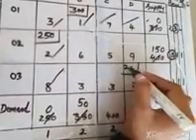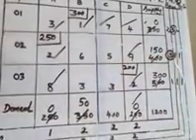So here the maximum is 7. So we select this column, and here the least value is 2. We allocate here. Look at this: 200 is the demand, 500 is the supply. So allocate 200. Here it becomes 0, here it becomes 300. So this column is cancelled.